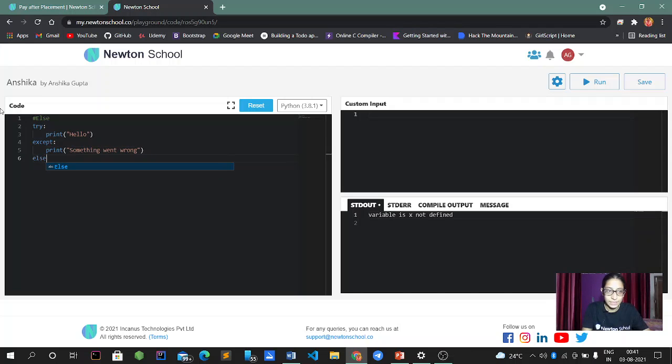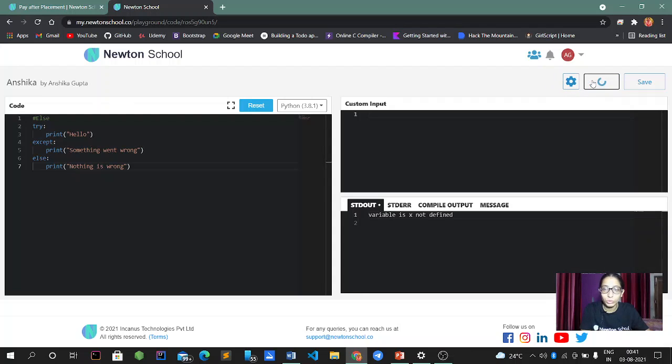Now else, if no error occurs, I have to print that nothing is wrong. I just have to print this because it will show whether it's being executed or not.